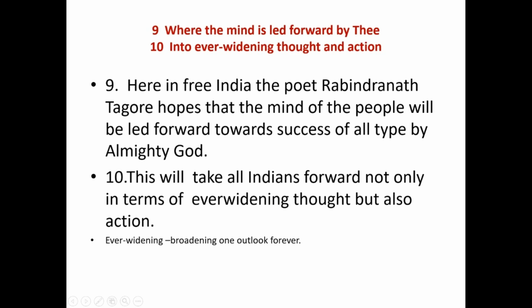In line number 10, into ever-widening thought and action, the meaning of this line is, this will take all Indians forward, not only in terms of ever-widening thought, but also action. Students, here the hard word is ever-widening, which means broadening one's outlook forever.